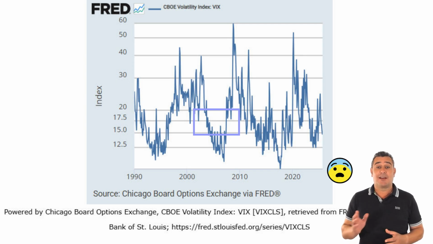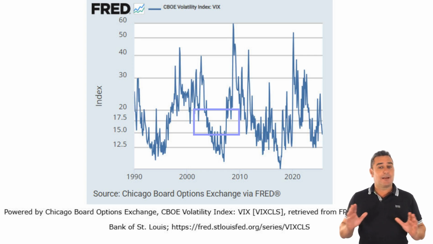Known as the fear gauge, the VIX measures expected volatility in the S&P 500 over the next 30 days. When it spikes, like it did in March 2020, it shows investors are terrified. That panic often marks a buying opportunity for contrarians. On the other hand, a low VIX signals complacency, and that can be just as dangerous.